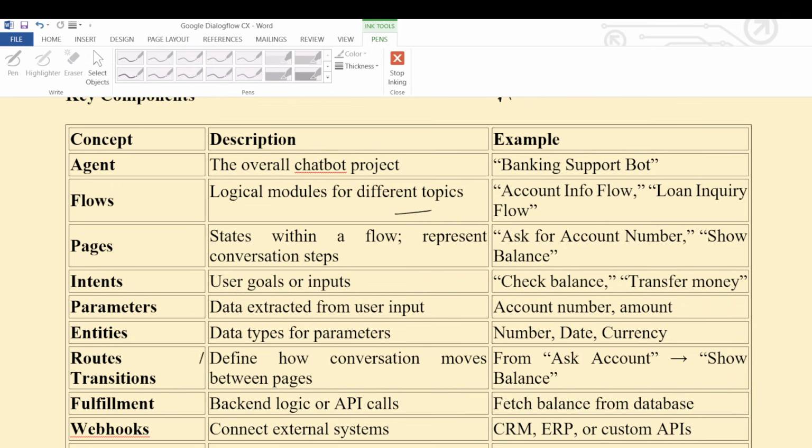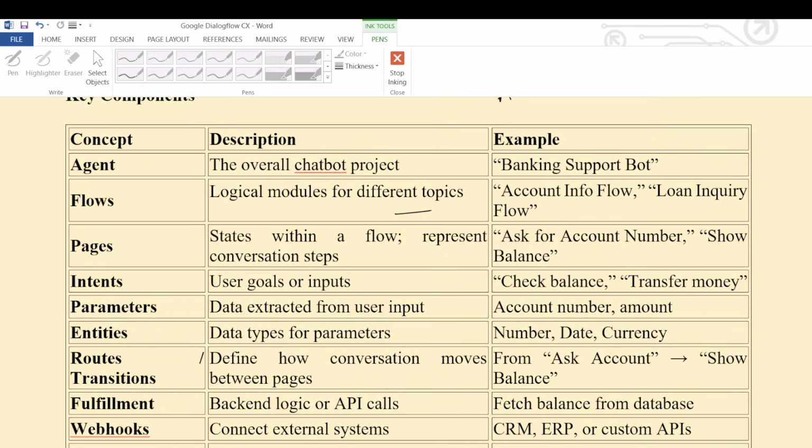Now after that, intents are very important. Intent is nothing but the user providing context to the bot. Context is nothing but information. Information is nothing but a question. A question is nothing but a prompt. Whatever question the user asks the bot is called context. Sometimes we call it utterances. Now, intents: an intent is nothing but a user goal or input. The user provides some input to the bot, and that information we call an intent or context.